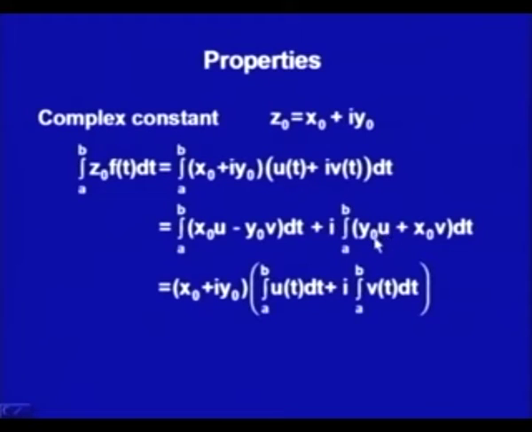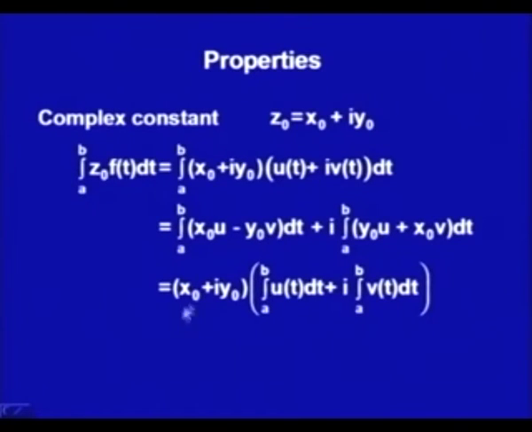Now, I am taking y naught common. Moreover, I am taking i also outside. If I take i outside, I have to multiply the i v term with i, because i squared is minus 1. So I take i times y naught out, and from here I get u plus i v.